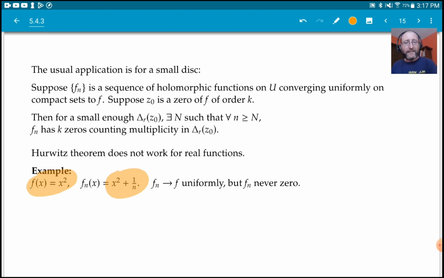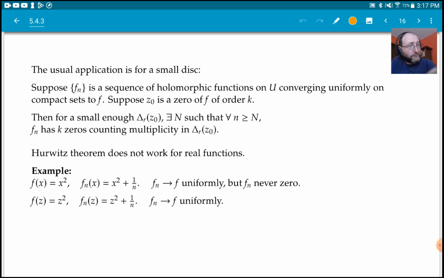And it's really because x squared is always positive, right? And we have nothing like that for complex numbers. There is no ordering for complex numbers, right? So if we look at the same function, but now plugging in complex z, so we're looking at z squared plus 1/n. Again, f_n goes to f uniformly. That's still the same. The difference is just 1/n.